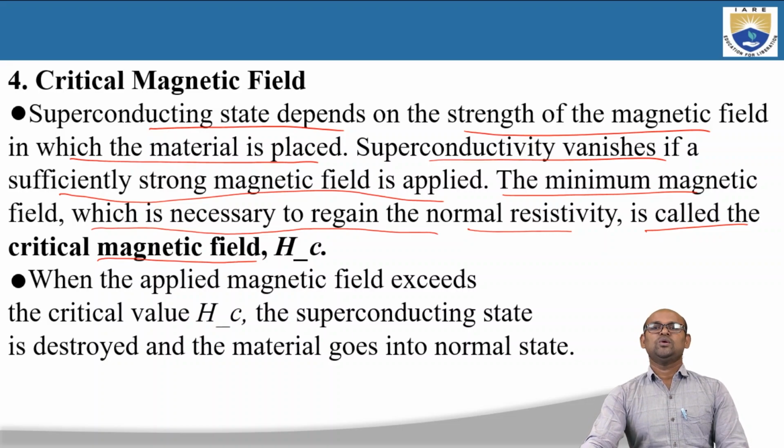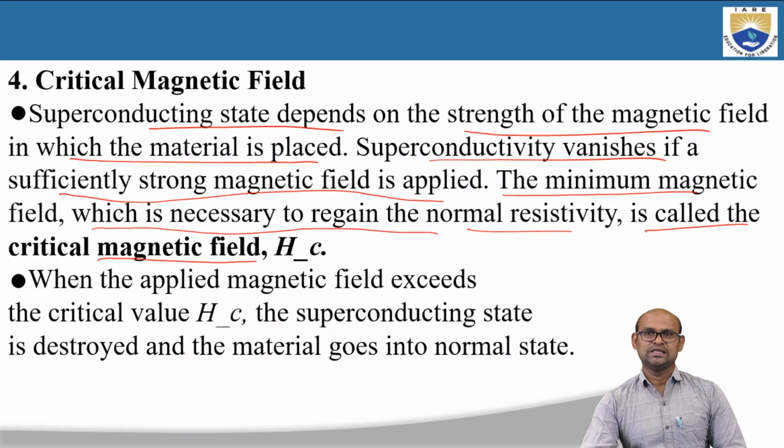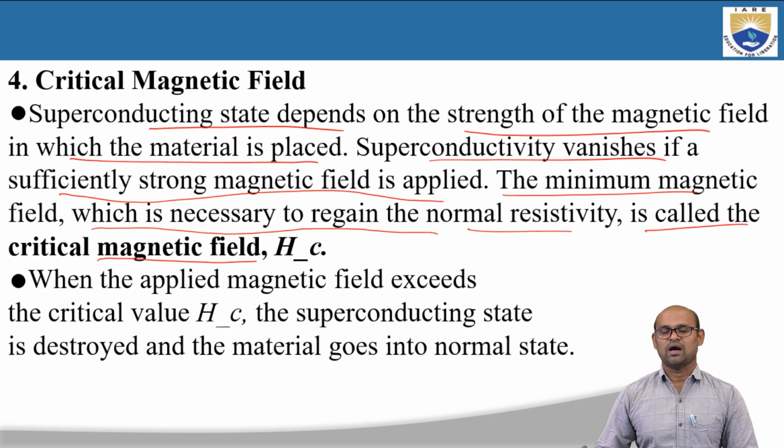Even though we are maintaining the temperature T less than Tc, we can destroy the property of superconductivity by applying high magnetic fields. So there is a critical magnetic field below which the material will be in superconducting state.